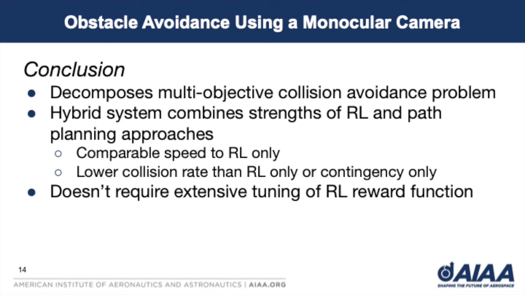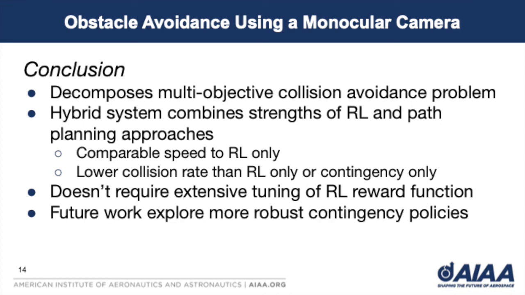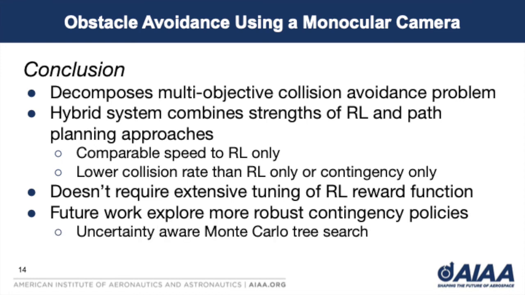The purpose of this work is to demonstrate that a hybrid approach to collision avoidance for small UAVs can outperform approaches that rely on reinforcement learning or path planning algorithms alone. Future work will explore replacing the contingency policies that we used with more sophisticated path planning algorithms, such as uncertainty-aware Monte Carlo tree search or Hamilton-Jacobi reachability.